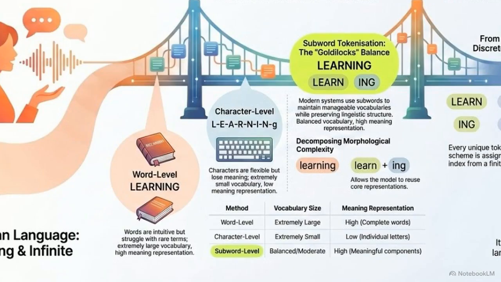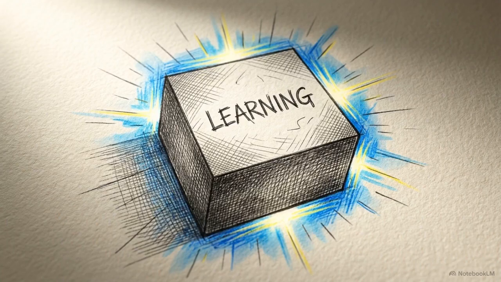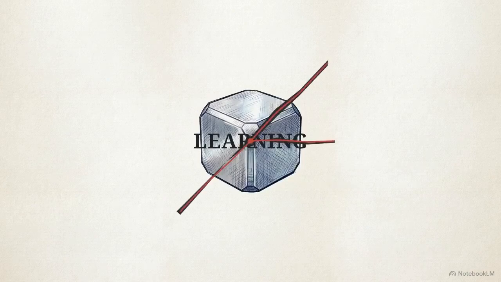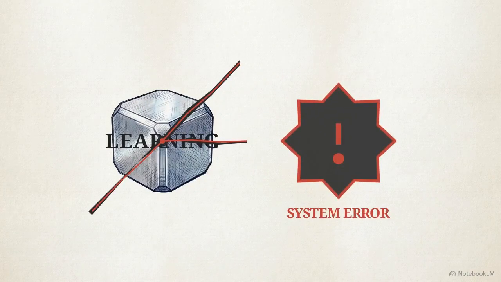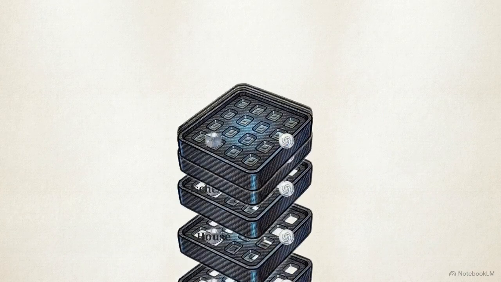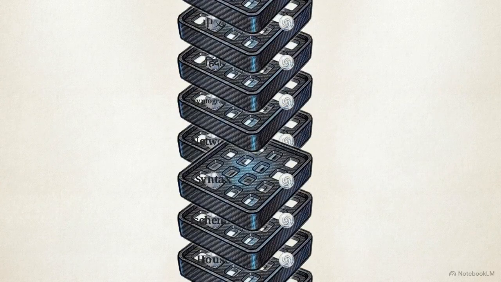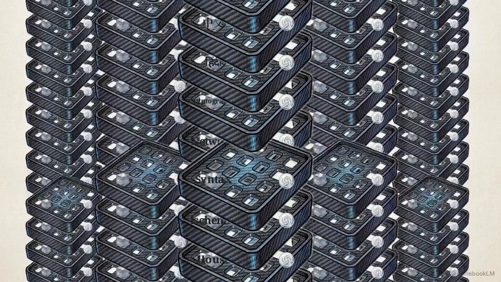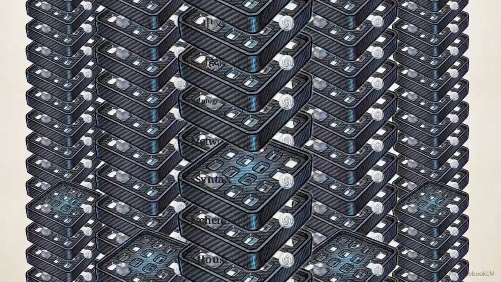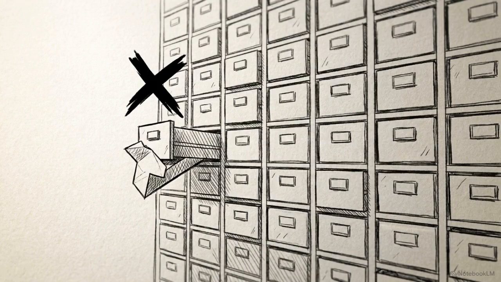This chart outlines the first, most intuitive approach, word-level discretization, breaking sentences down strictly word by word. This method served early models well. It is highly interpretable for humans, and a complete word naturally carries a high level of semantic meaning, but it carries a critical mathematical flaw. A word-level dictionary requires a unique entry and a corresponding vector for every possible word across every language and specialized domain. This creates the out-of-vocabulary problem.